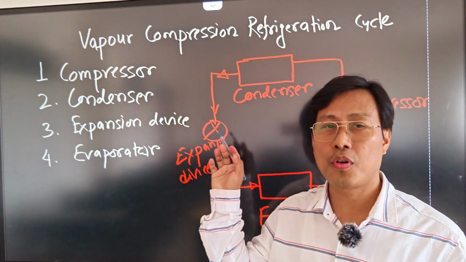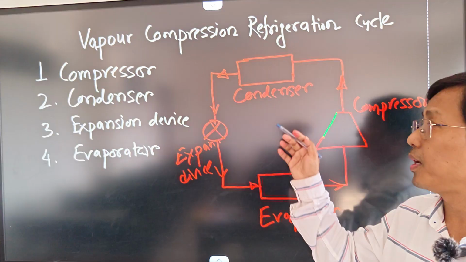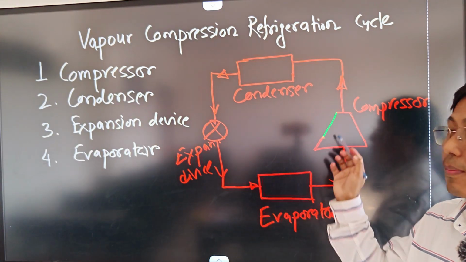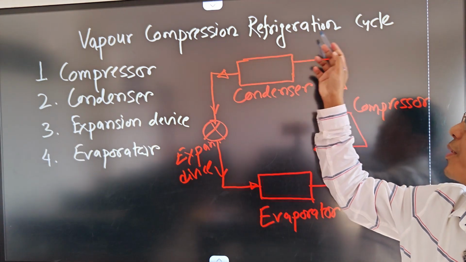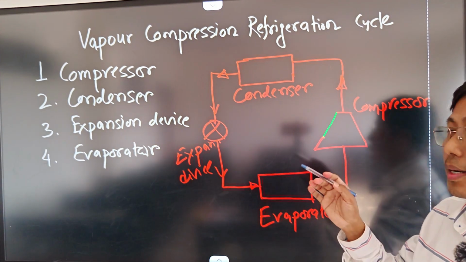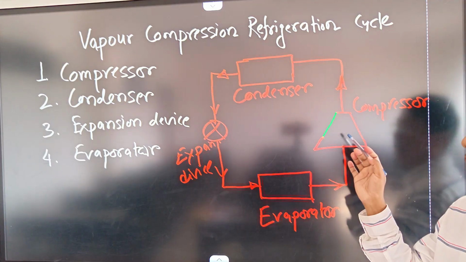So I have shown all these major parts, which are connected through the pipeline for a particular vapor compression refrigeration cycle. So what is happening here?